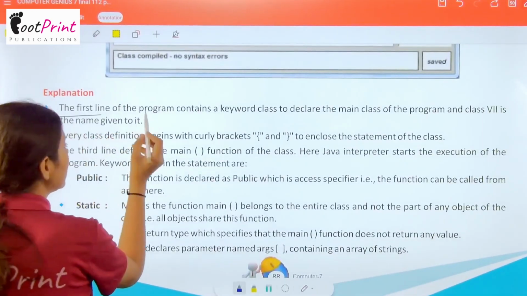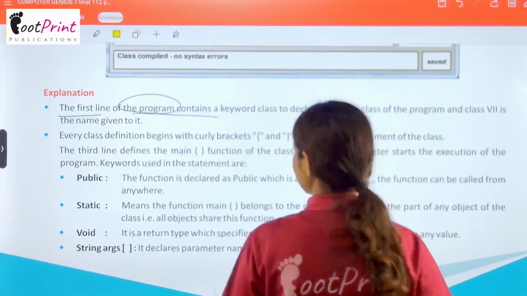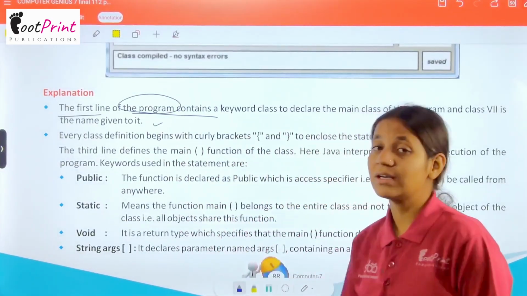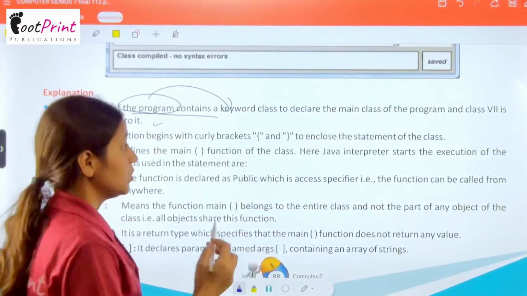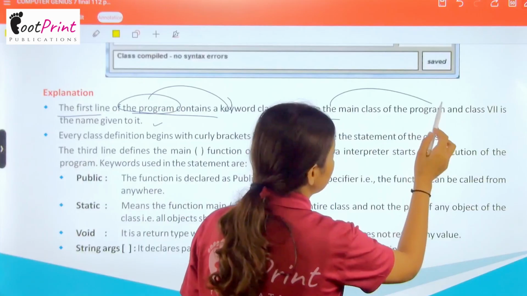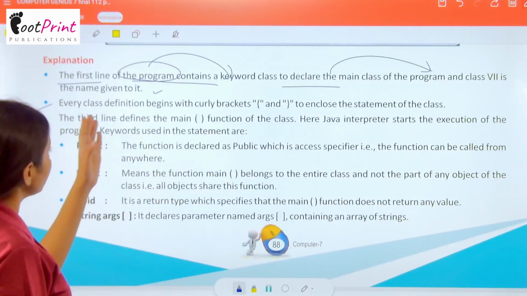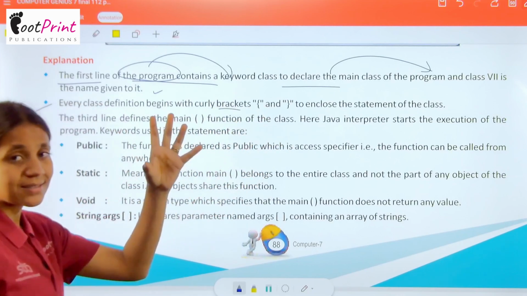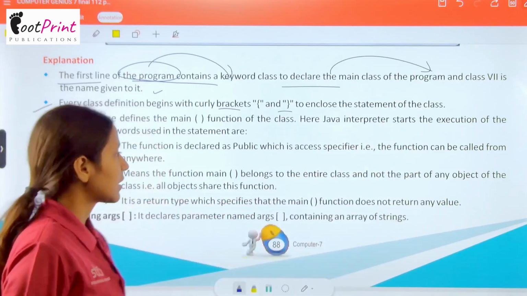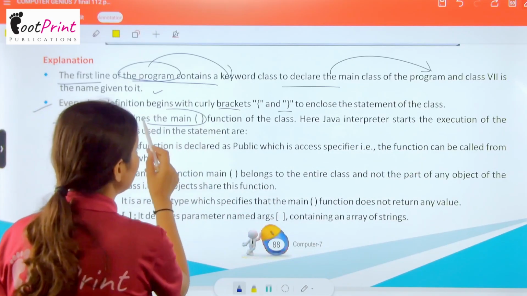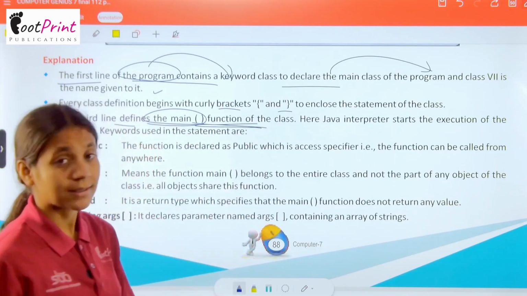See here. The first line of the program contains a keyword class to declare the main class of the program, and class 7th is the name given to it. जो first line होगी आपके प्रोग्राम की वो एक कीवर्ड कंटेन करेगी जो कि डिक्लेयर करेगा कि आपकी मेन क्लास प्रोग्राम क्लास 7 है. ओके, जो आपने उसको नाम दे रखा है. Every class definition begins with curly brackets. जो भी क्लास की स्टार्टिंग होगी वो कर्ली ब्रैकेट से और क्लोजिंग ब्रैकेट से एंड हो जाएगी to enclose the statement of the class. Now the third line defines the main function of the class. जो थर्ड लाइन होगी वो मेन फंक्शन दिखाएगी आपके क्लास का.